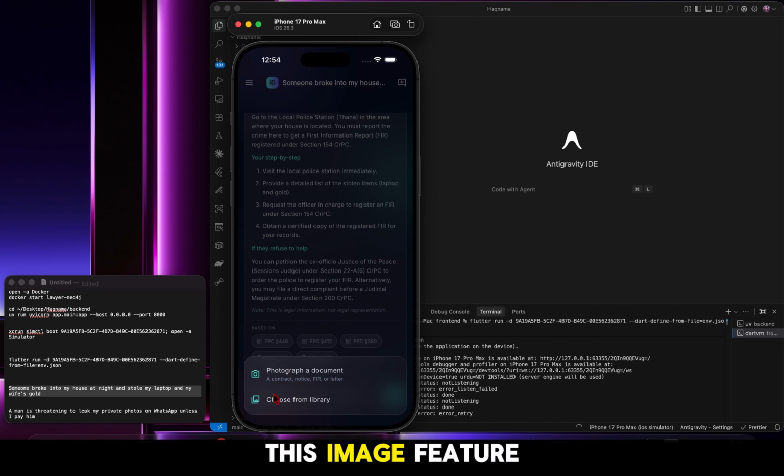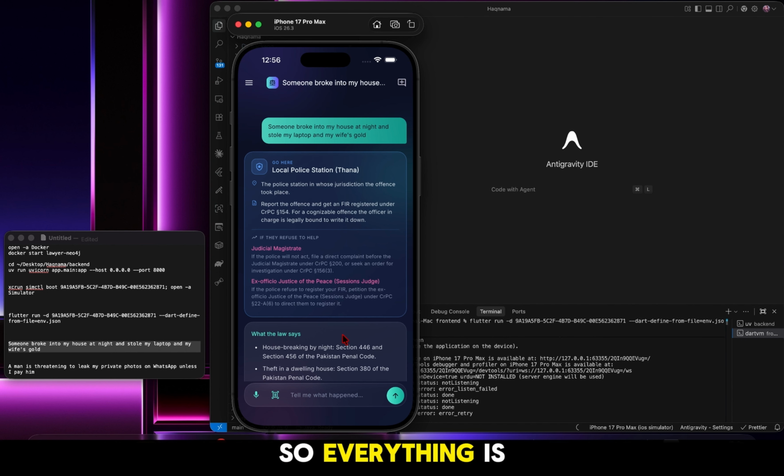We also have this image feature. You can upload an image from the library, or you can photograph a document as well. So basically I'm on an emulator, so I cannot test this right now. Everything is mentioned in the readme file. When it is uploaded to GitHub, it will be live publicly and open source, so anyone can use it and anyone can build the knowledge graph. All data is available publicly and approved also.